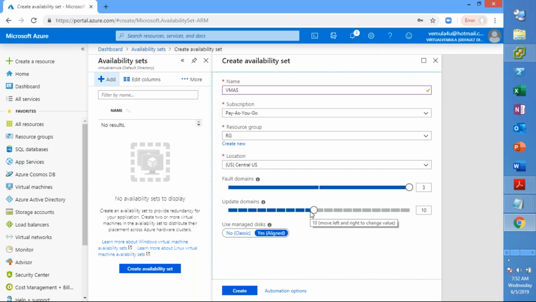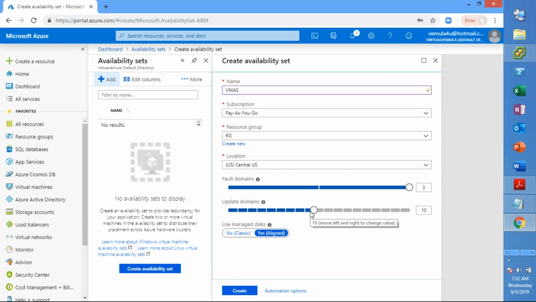It is not just putting in some number; we need to understand what the best number is. That comes when you are designing your environment, where you take a call: this is what I need, and these are the number of fault domains, and so on. It also depends on the criticality of the application that is running. Correct? So basically, in a real-time scenario, if any new application is coming, we adjust it onto some of the virtual machines that are already running.